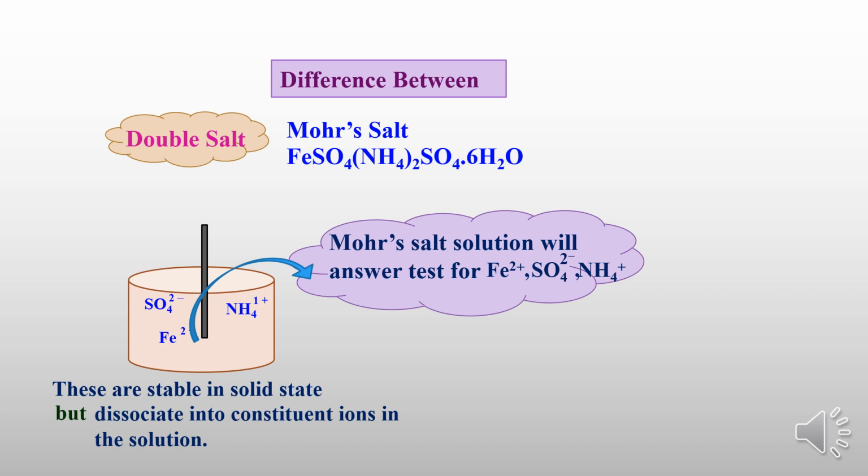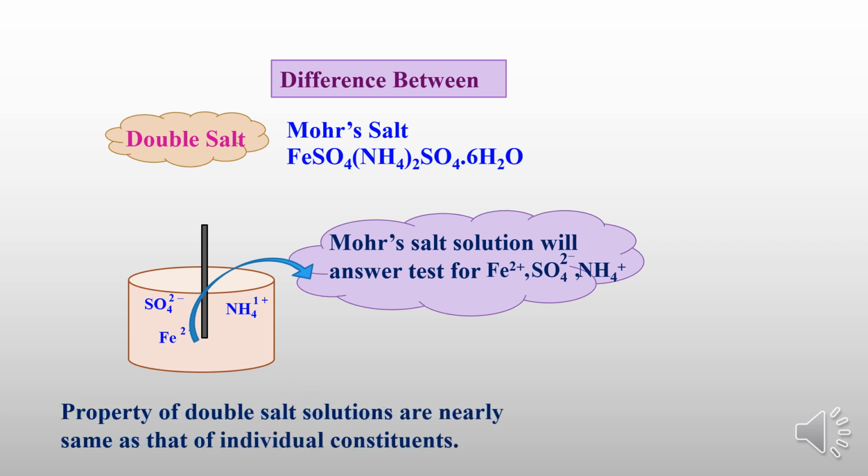For example, for ammonium you do the Nessler's reagent test, and for sulfate the barium chloride test. They will answer the individual tests, and the properties of the double salt solution are nearly the same as the individual constituents. In both cases they have the same properties.